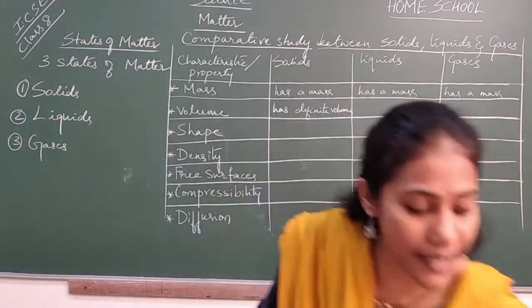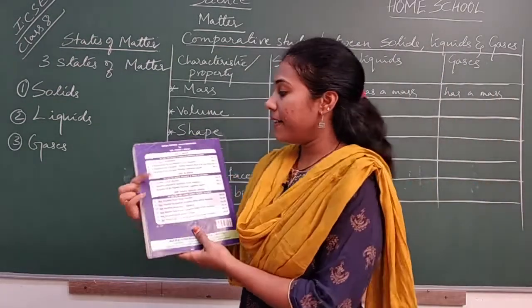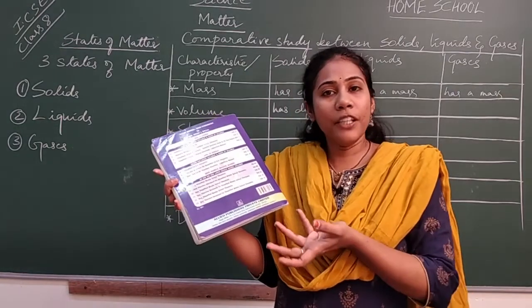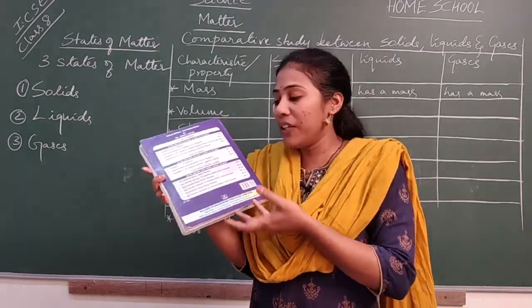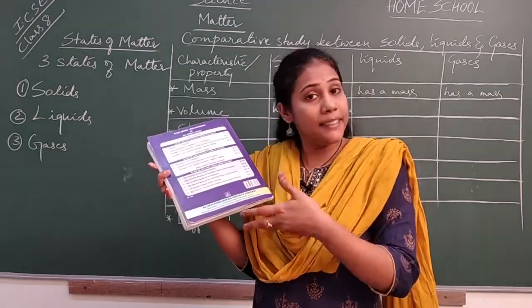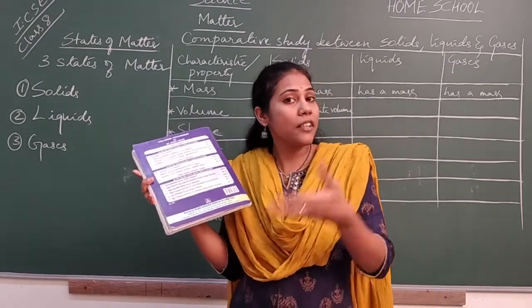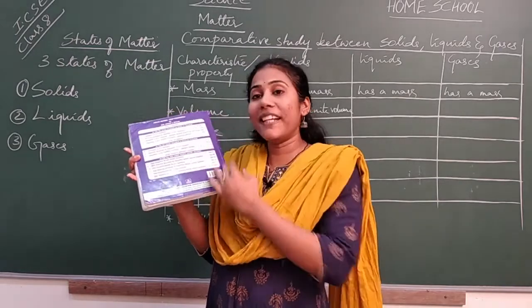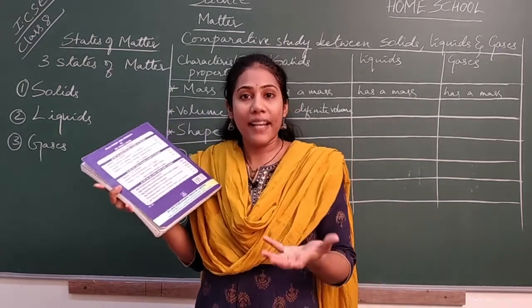Say this book is there. This is your book, and if I ask you a question, what is the volume of a book? Definitely you will be able to measure and tell. How do you measure the volume? Length into breadth. You have a formula, yes or no? If you do that, you will get the volume.